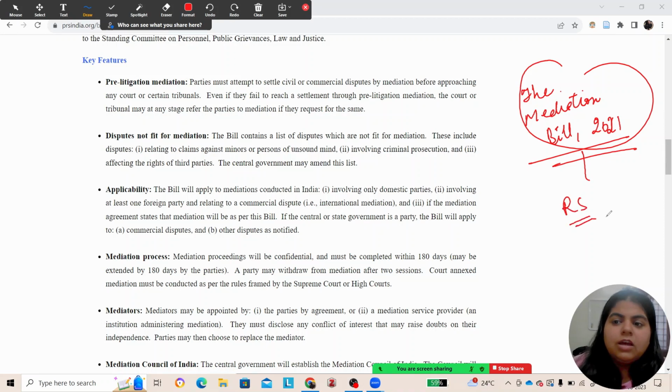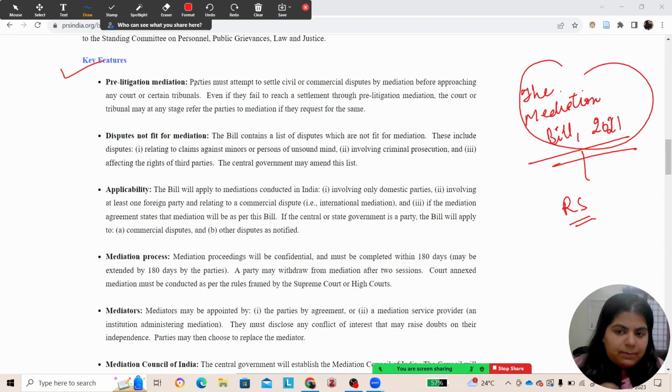So before wondering when this bill will be implemented, when we will have the advantage of this bill, let's look at some key features related to the Mediation Bill 2021. So here on the screen are some key features. Number one is pre-litigation mediation. So the first thing we are aiming to do from this mediation bill is that both the parties must attempt to resolve their disputes among themselves.